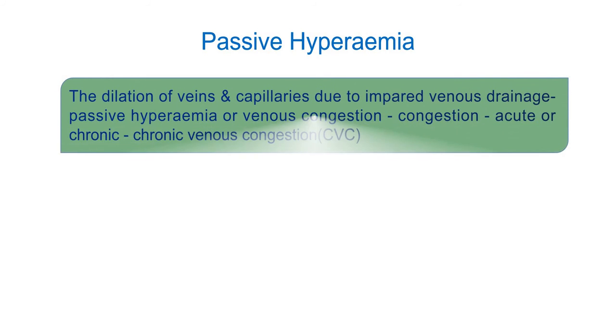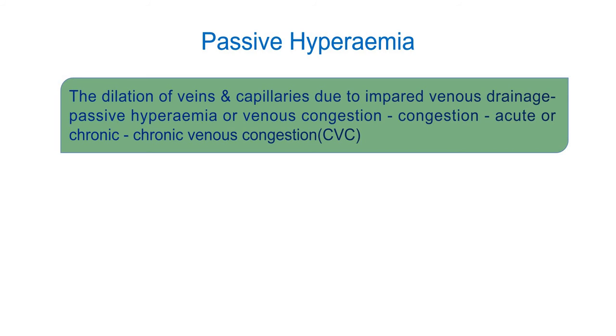Now the next type of hyperemia is passive hyperemia, also called venous congestion. The dilation of veins and capillaries due to impaired venous drainage results in passive hyperemia or venous congestion, commonly referred to as congestion, which may be of acute type or chronic type.